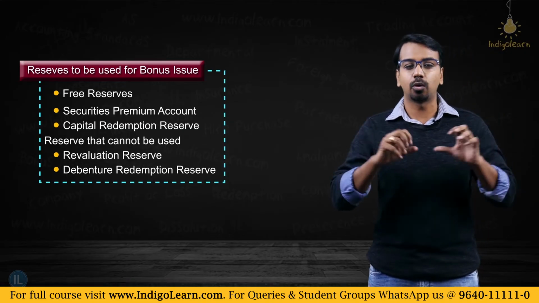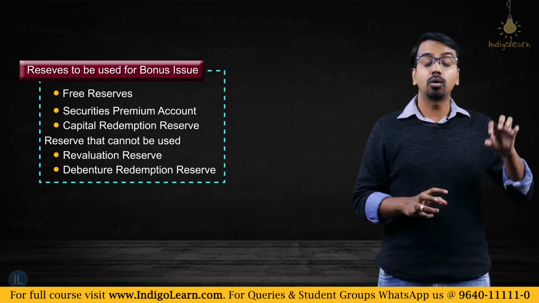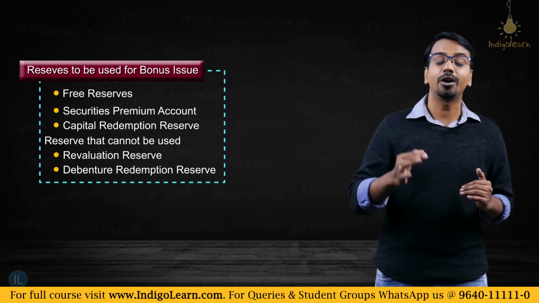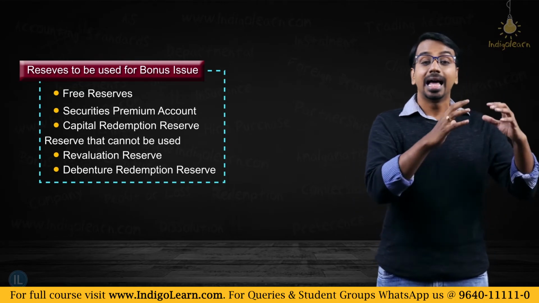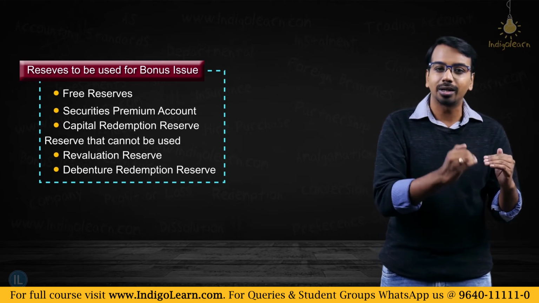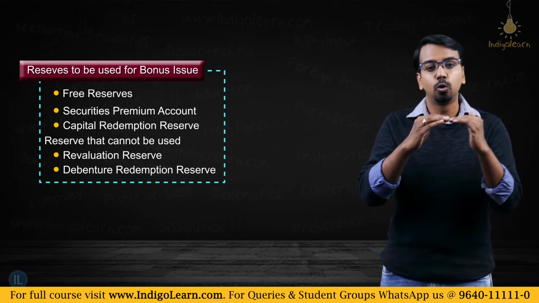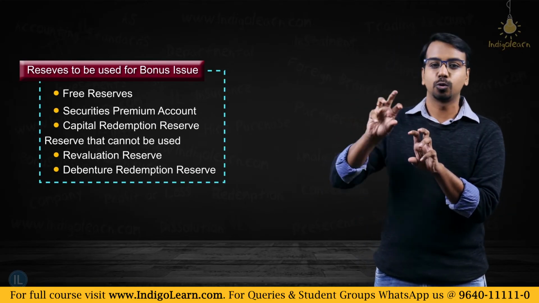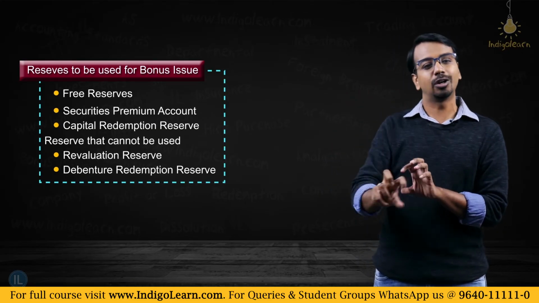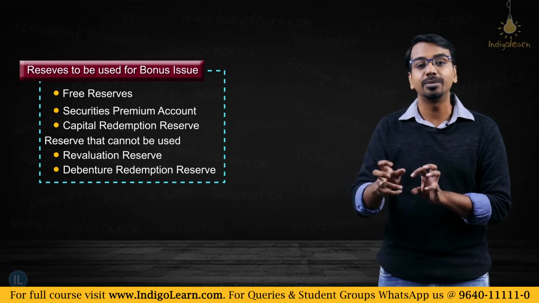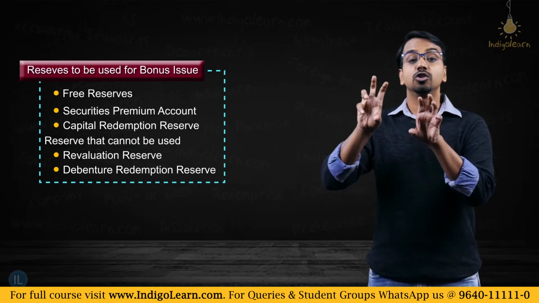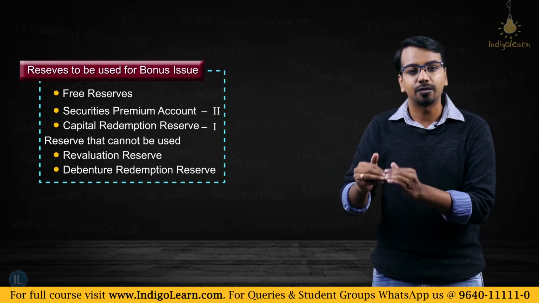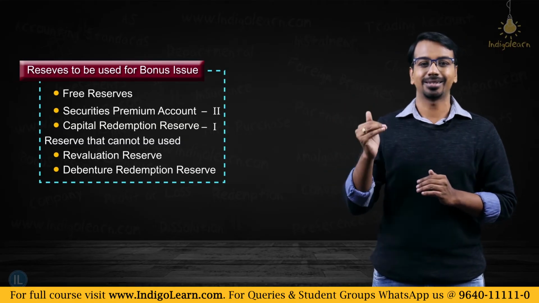Now, in examination, what you need to do is you have to figure out what are the reserves which are available for issue of bonus shares, and then you have to choose an order in which you want to utilize. See, you would like to touch the free reserves at the last because free reserves can be used to pay dividend. Securities premium cannot be used to pay dividend. Capital redemption reserve cannot be used to pay dividend. So, these kind of reserves you would like to utilize first and you will come to the free reserves at the last.